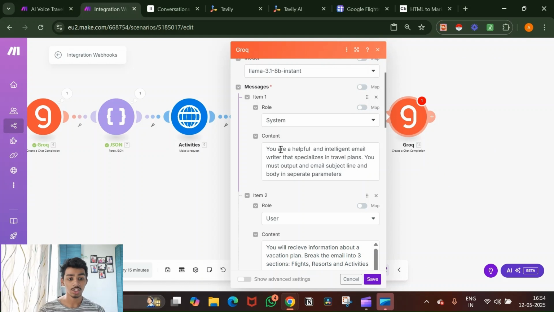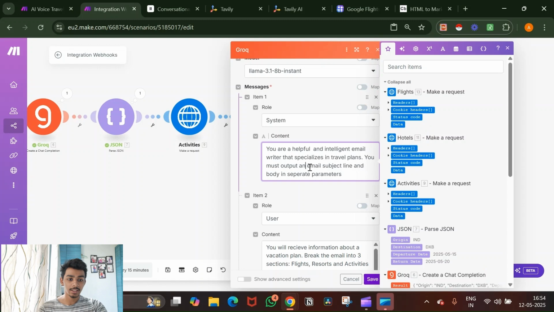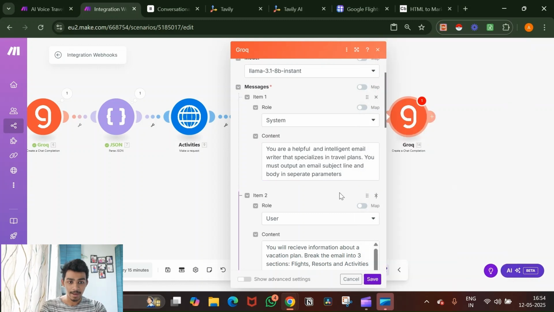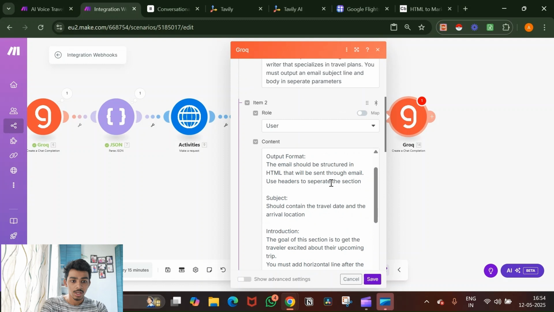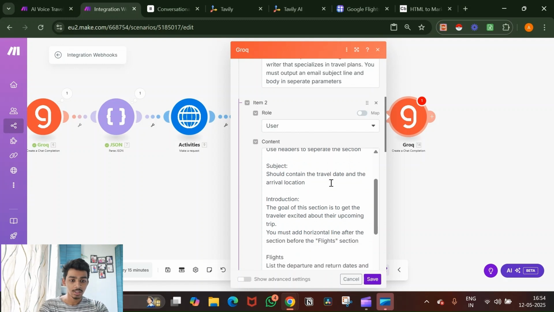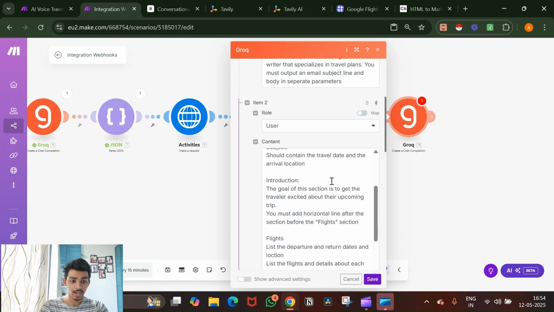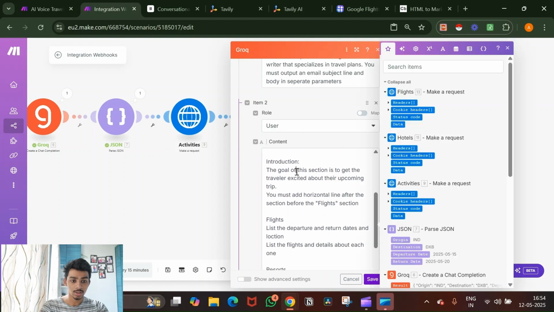travel plans. You must output an email subject line and a body in separate parameters. User: you will receive the information about a vacation plan. Break the email into three sections: flight, resorts, and activities. Output format: the email must be structured in HTML that will be sent through email. Use headers to separate the sections. The header should contain the travel date and the arrival location. Introduction: the goal of this section is to get the travelers excited about their upcoming trip. You must add horizontal lines before the flight section.